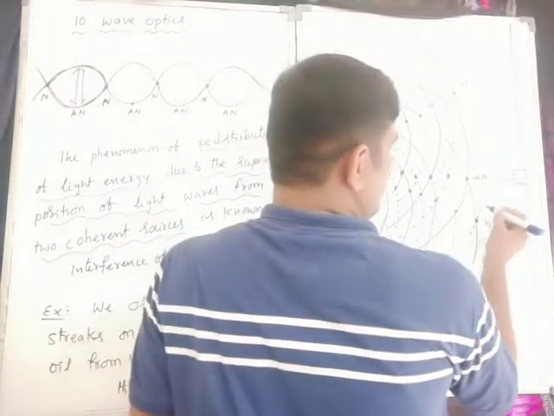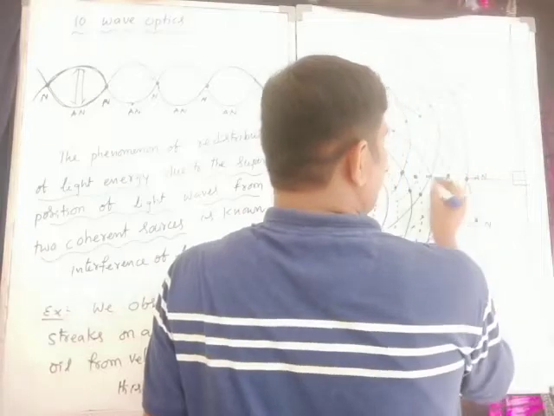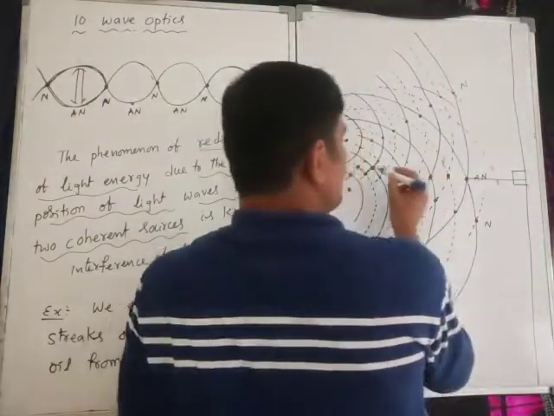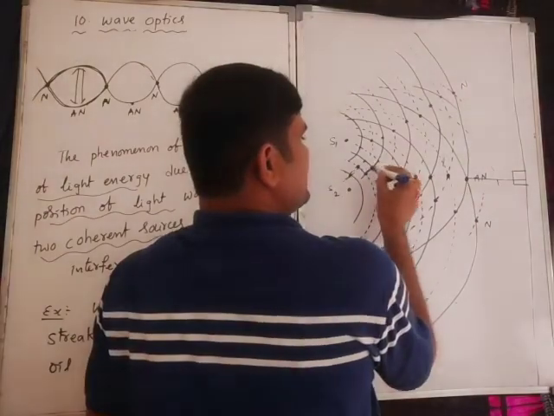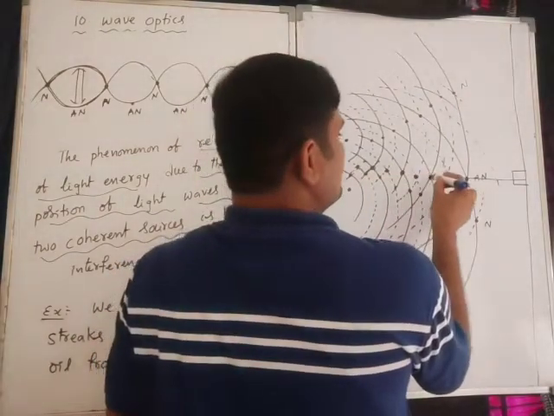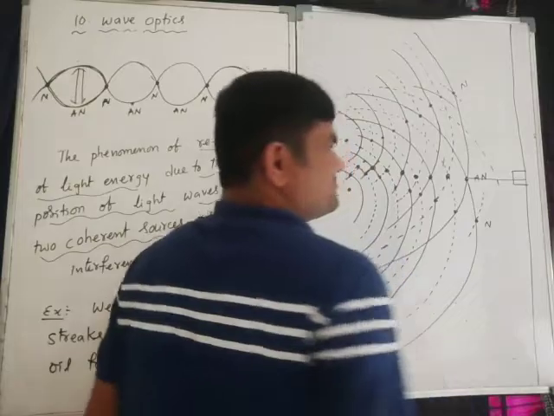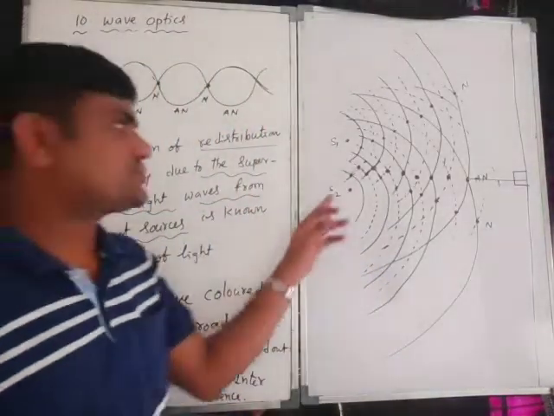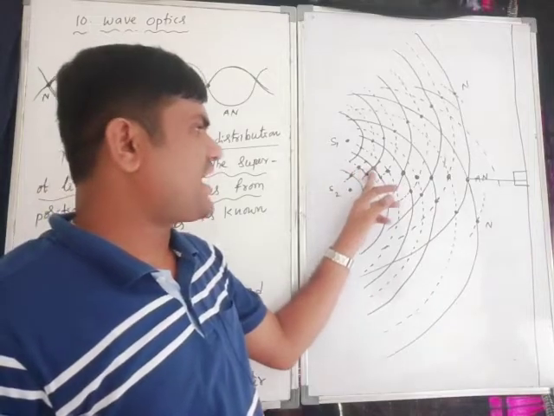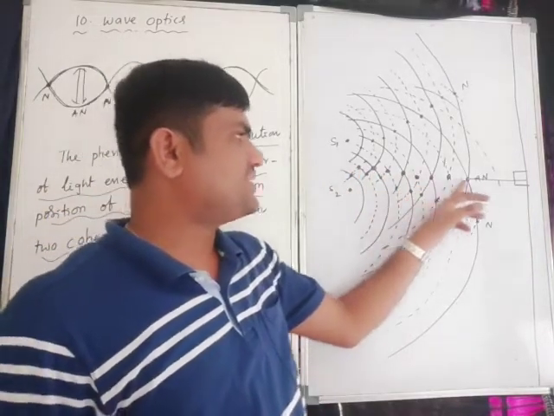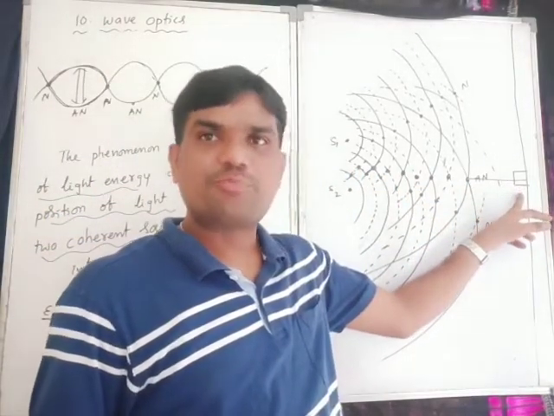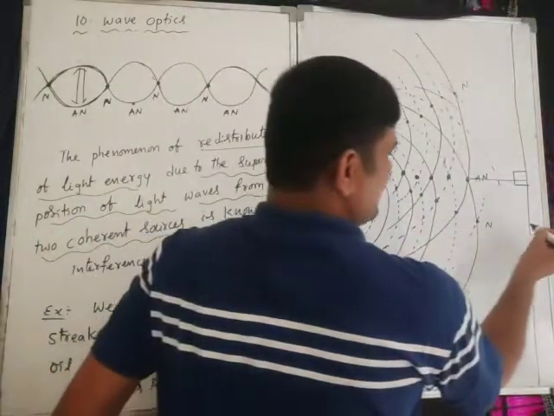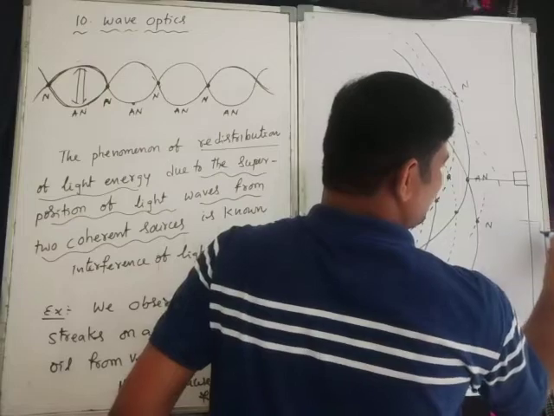Similarly, alternatively, here, so the total is what? Right. So an antinode gives a bright region. Similarly, a node gives a dark region.